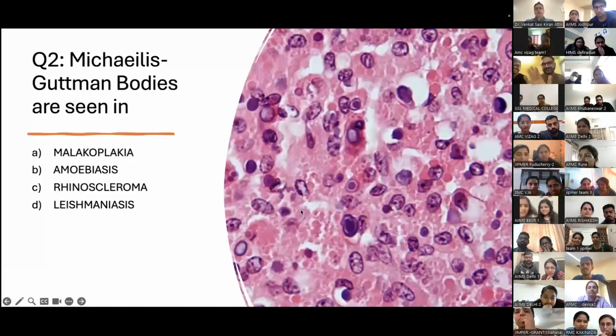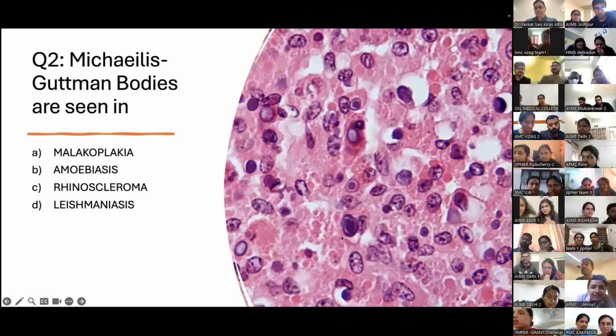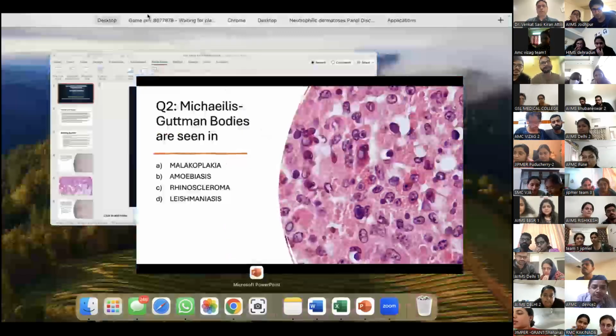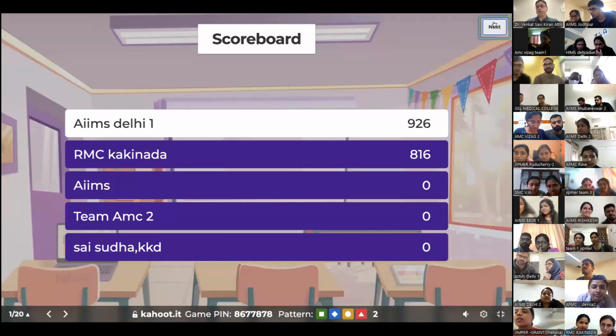Okay, so here is the next question. Michaelis-Gutmann bodies are seen in. So that's a Michaelis-Gutmann body that is seen in. You've got 4 options. You either know this or you don't, and I don't want you Googling. So I'm going to the options on Kahoot.